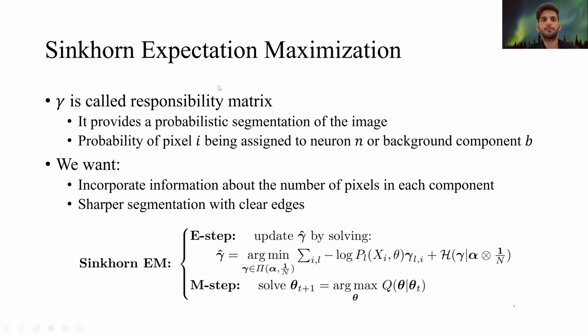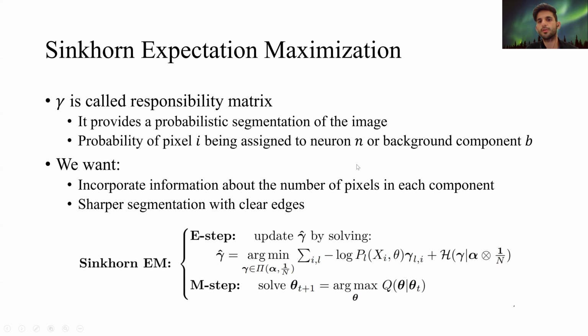So here's a summary of what I just described. Gamma is called the responsibility matrix. It provides a probabilistic segmentation of the image, and it determines the probability of pixel i being assigned to a neuron or a background component.